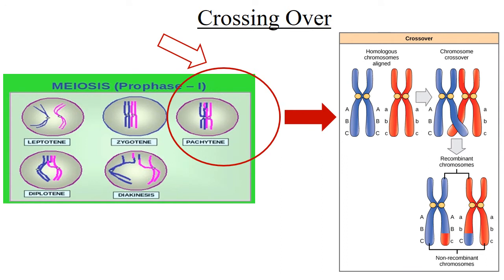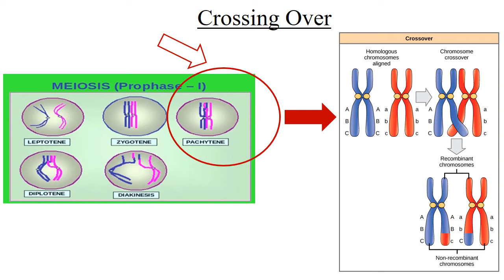So, in today's topic, we will discuss crossing over, recombination, and linkage. As we all know, crossing over takes place in the meiosis stage. I hope you remember the difference between meiosis and mitosis. A brief recap: meiosis usually takes place only in the germ cells. Meiosis has four stages: prophase 1, metaphase 1, anaphase 1, and telophase 1, followed by meiosis 2, which is prophase 2, metaphase 2, anaphase 2, and telophase 2.